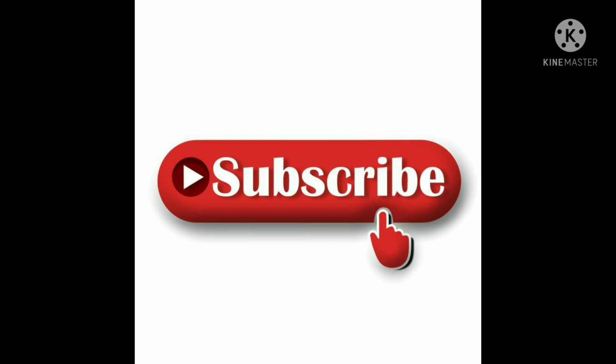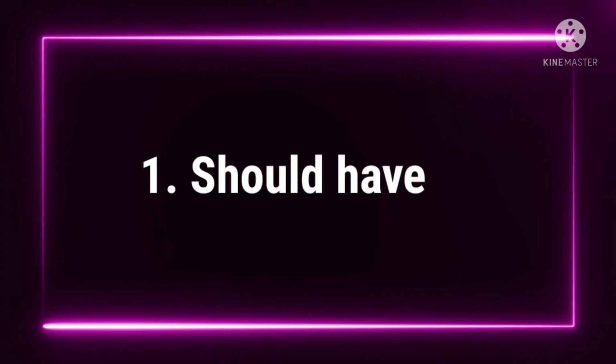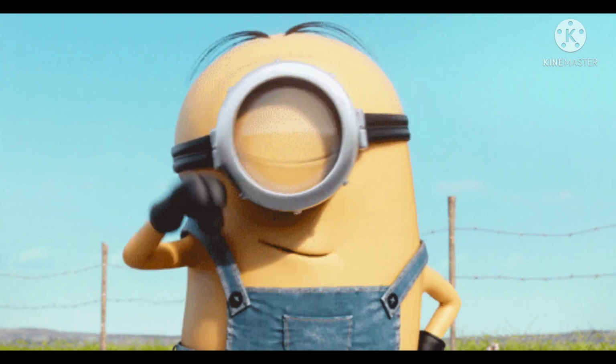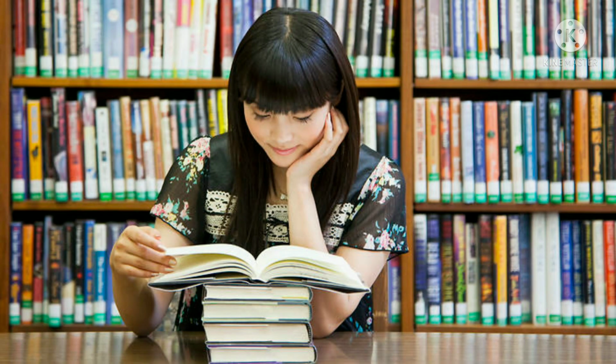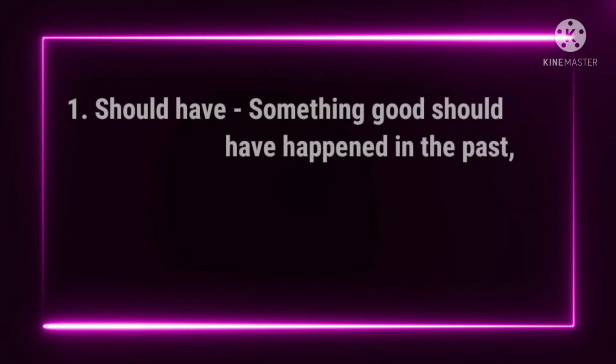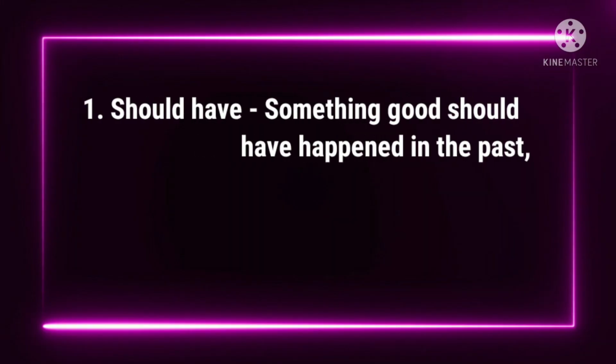Let's move further. First one is should have. As we use should to show something right or appropriate to happen, when we use it with have and past participle, it shows that something good should have happened in the past, but it didn't happen. That's why we show regret by using this.